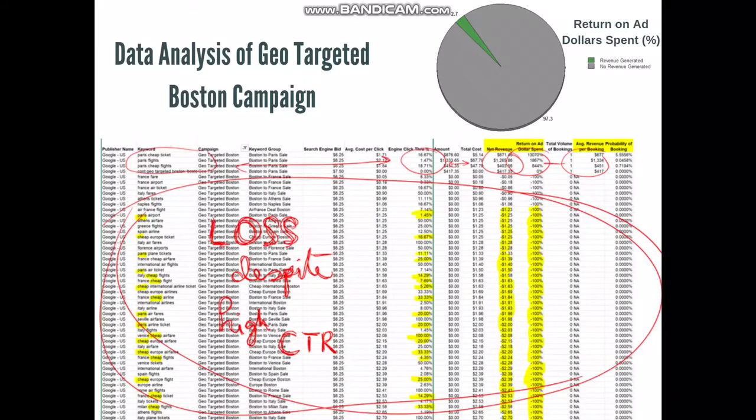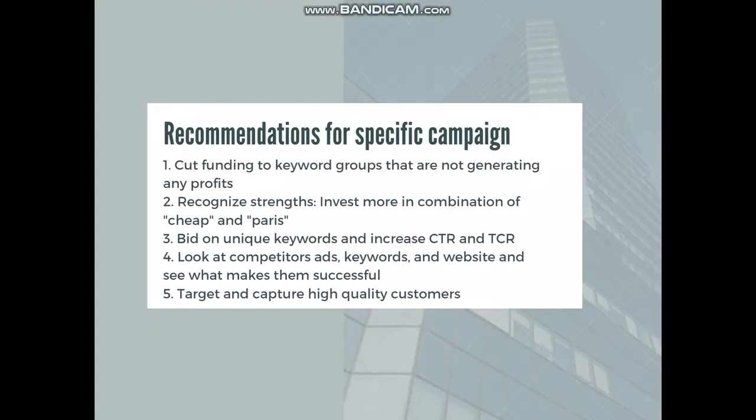out here are actually generating a loss, which means AirFrance needs to look back at its strategic makeup and see how it can improve. Here are our recommendations for this specific campaign. Number 1 is to cut funding to keyword groups that are not generating any profits. As we saw in the last slide, at least 97.3% of all those keywords are generating no revenue. In fact, we're losing money because of the advertisement costs.